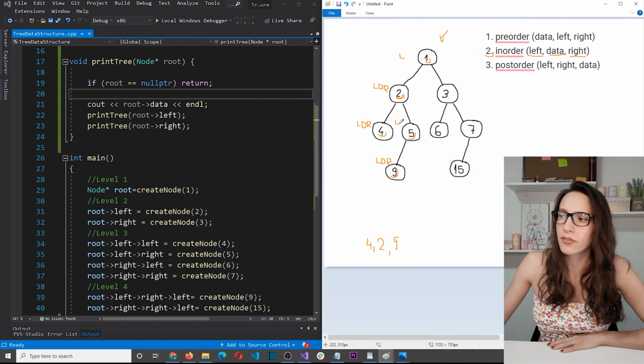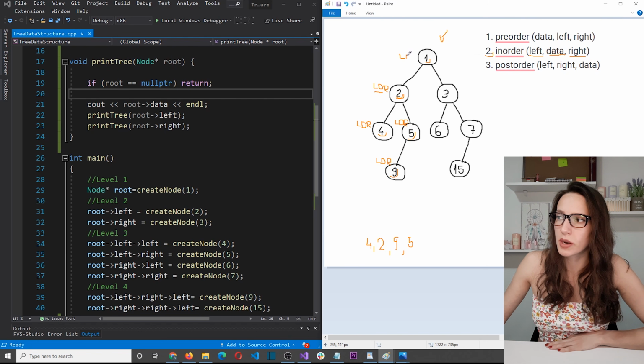So we had left. Now we need to manipulate the data. So we need to print number 5. Okay. And then we need to go to the right child. There is no right child, so we go back. And here we also finish the entire algorithm, so we go back again. And here we visited the left child. Now we need to manipulate the data. So now I print number 1, and then I visit the right child.